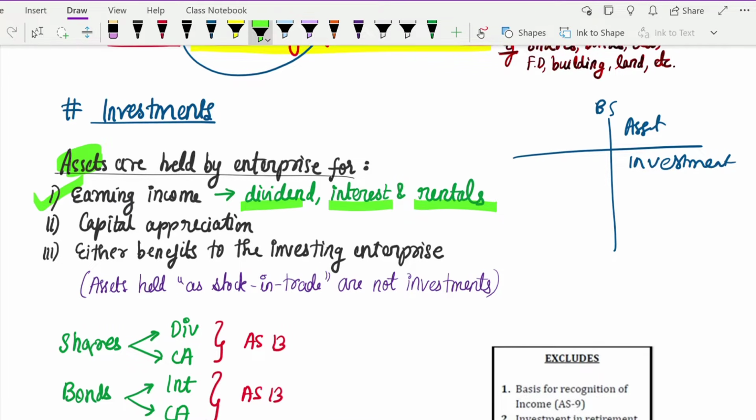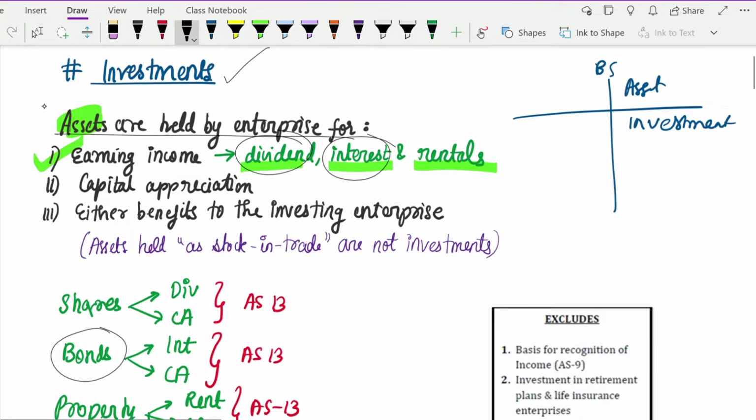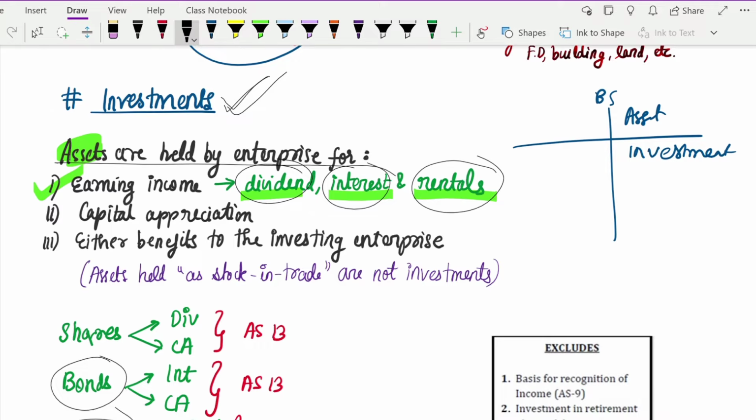If you earn these three kinds of incomes from any kind of asset, then those assets will be classified as investments. What do you earn dividend from? Your shares. So shares will come under your investments. What do you earn interest from? You can earn interest from bonds. So bonds will also come under investments. Then finally rentals. From where can you earn rent? That you will earn from your property. So property is also included under investments.